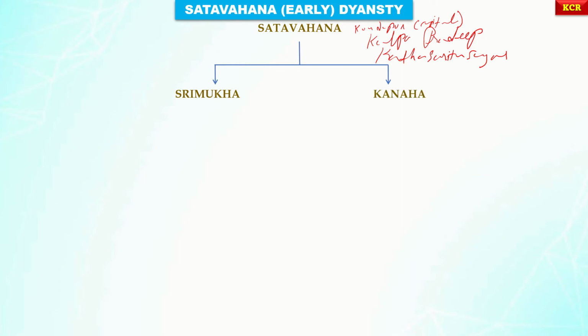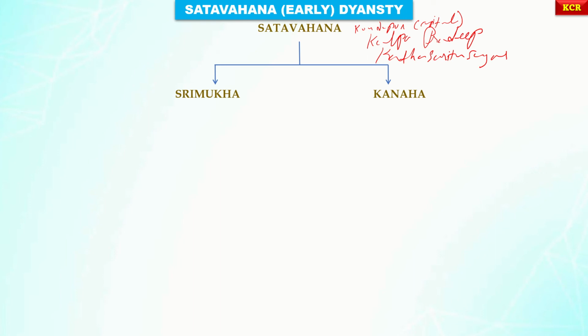And this is the most important point. Please do remember, guys, this is Srimukha, who is considered the founder of the Satavahana kingdom. And he also has other names like Simukha, Shishuka, and Sindhuka.